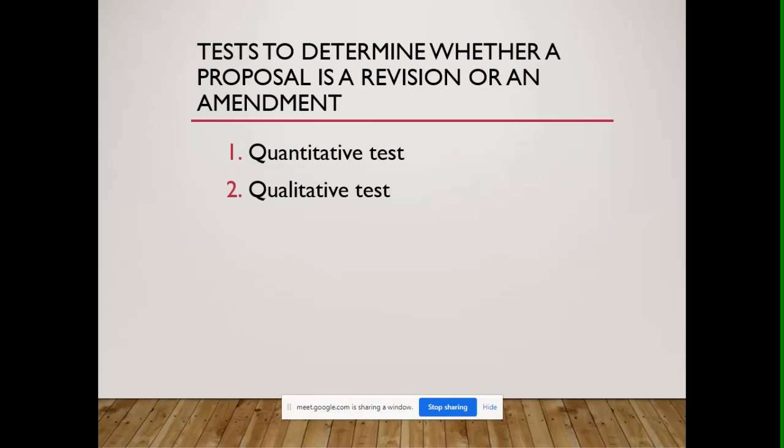But if the changes that are introduced may affect several provisions, but the effect is not far-reaching, then it may fall under an amendment and not a revision. So there you have it, no? So that is the difference between revisions and amendments.